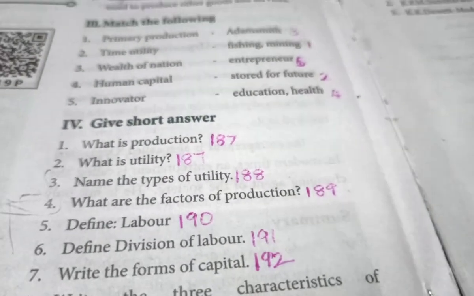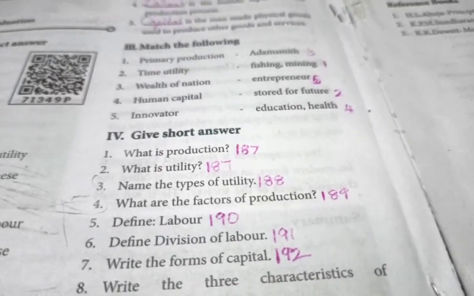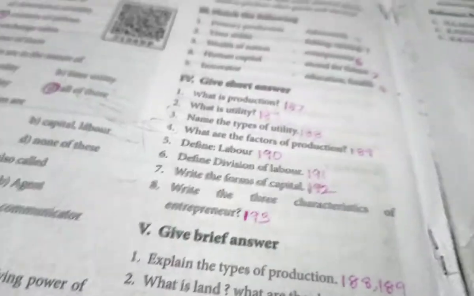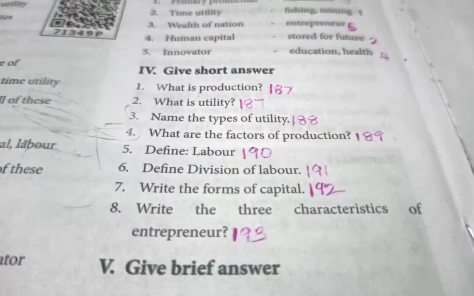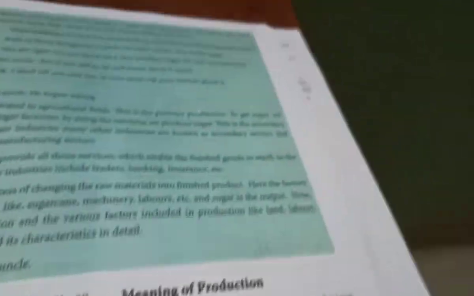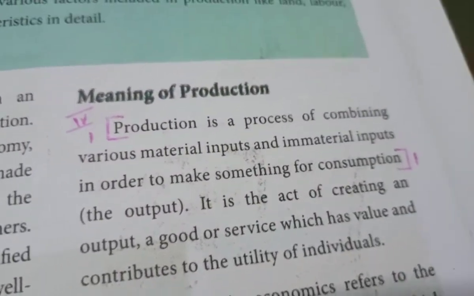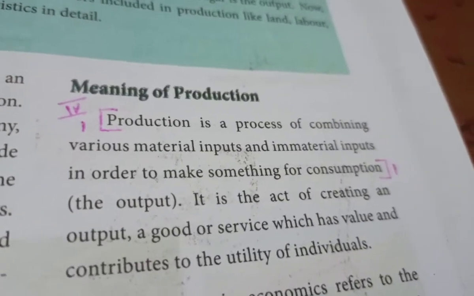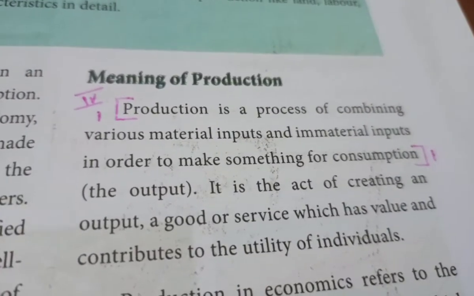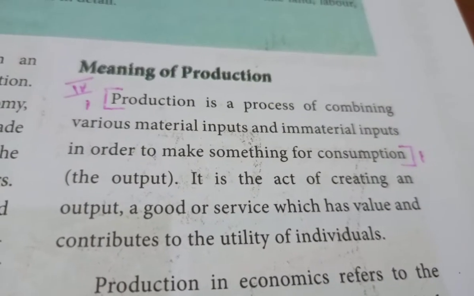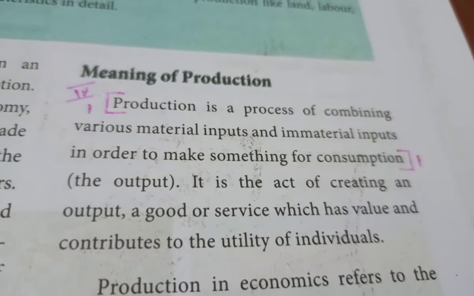Give short answers. What is production? The answer is on page number 187. You can see here meaning of production. Production is a process of combining various material inputs and immaterial inputs in order to make something for consumption.